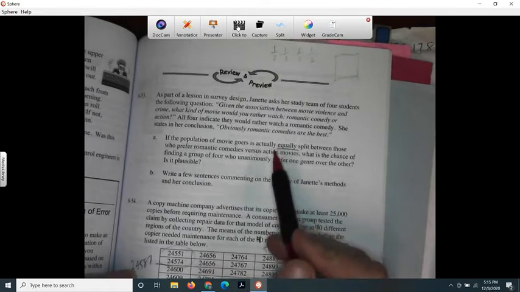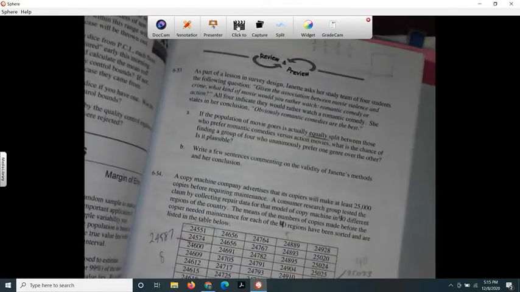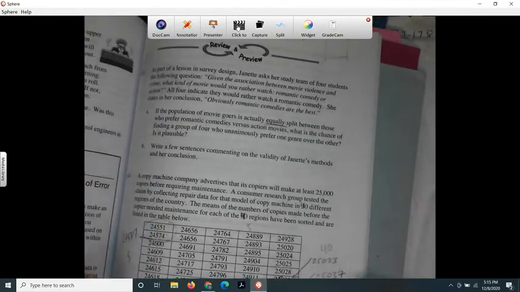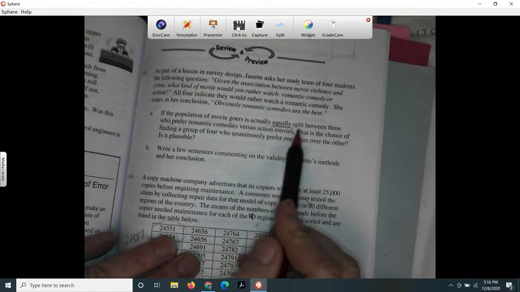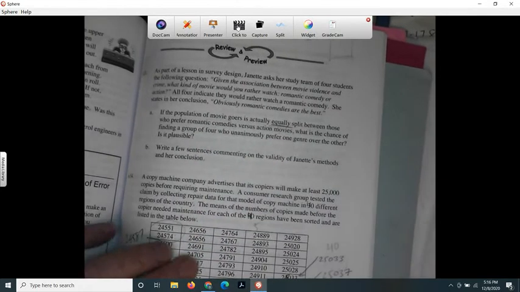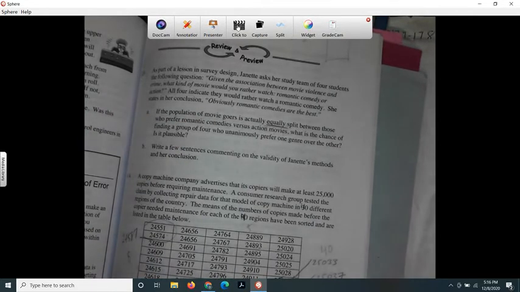You might not remember this from Integrated 1 or 2, but when you have things that are equally likely, like an equal split between romantic comedies and action movies, that's just the same thing as a coin toss, because a coin toss is equally split between heads and tails.